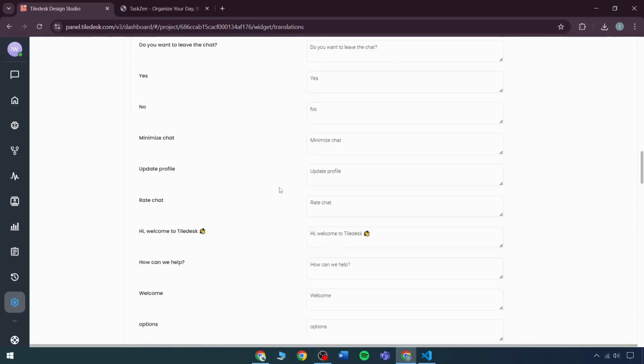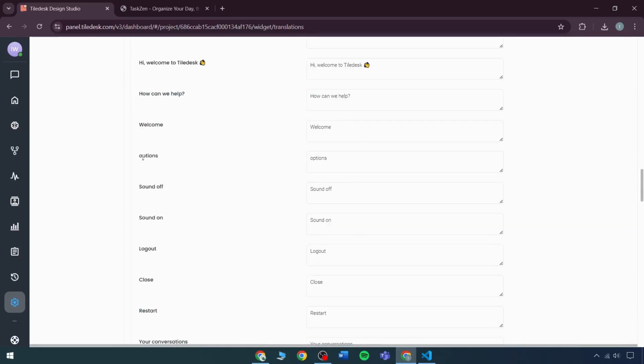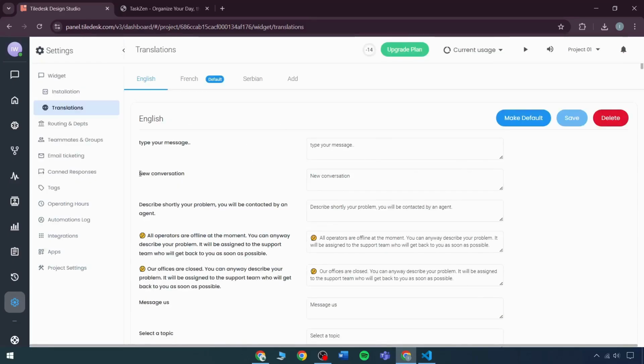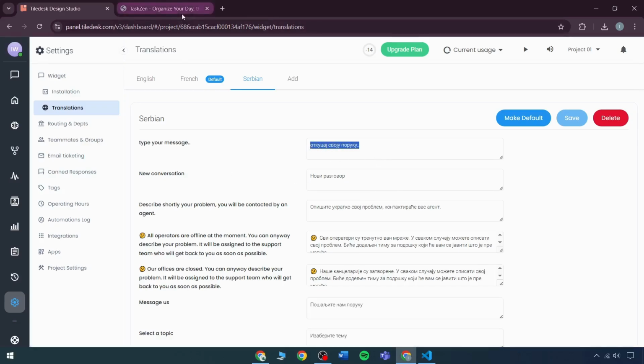And if I tell you the understanding of this language, then the words that we have will be directly explained to us. Like, which word we will use for new conversation, which word we will use for describe shortly, and this word will be used for type your message. And that's how we can create a multi-language chatbot by using our TileDesk.